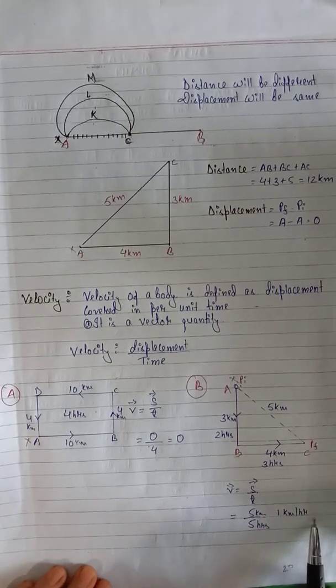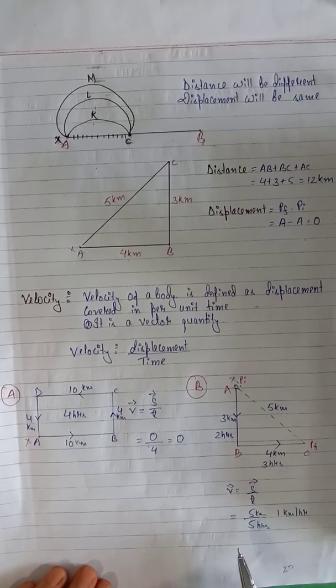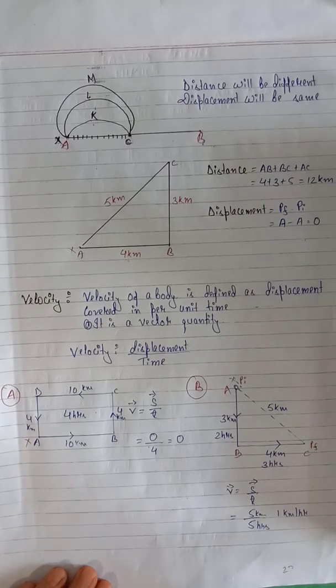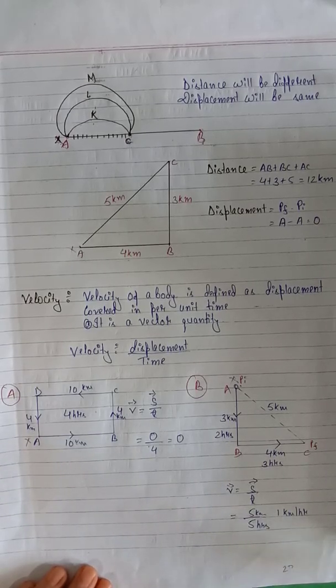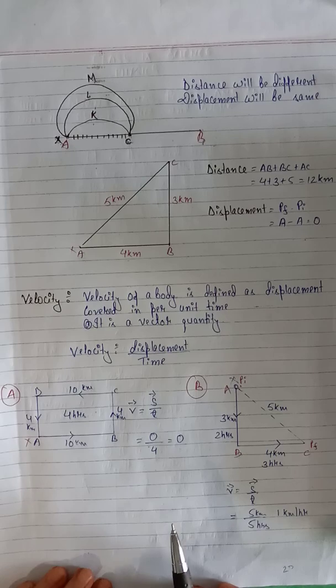Clear? So what have we learned today? We have learned about distance, displacement and velocity. What is distance? Distance is the actual path covered by a moving body or object. It is path dependent. And what is displacement? It is the shortest distance, and it is path independent. Clear? And velocity? It is the displacement covered in per unit time. Okay? Clear? Thank you.